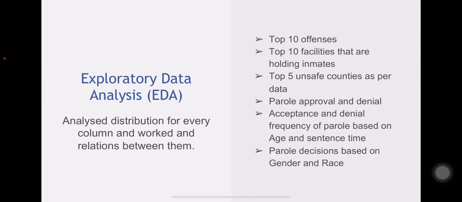So I did EDA for this, and I tried to find relations between each of those columns. In the EDA part, I looked at the top 10 offenses that have happened, top 10 facilities that are holding the inmates as of now, top 5 unsafe counties as per the data, parole approval and denial rates, acceptance and denial frequency of parole based on age and sentence time. Also, parole decision based on gender and race.